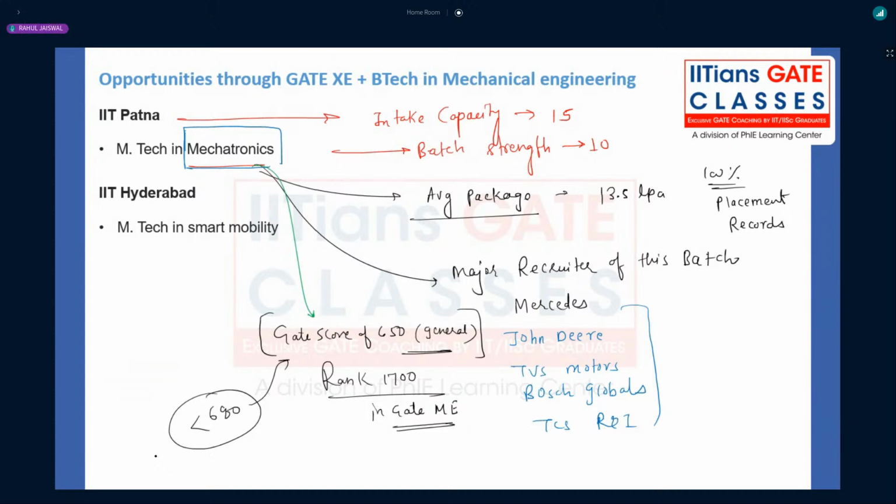Is that clear, all of you? Now let me move on to IIT Hyderabad smart mobility. Again, good placement records, and you can get through that. Again, almost similar for GATE XE. For GATE XE, let me just check. Just wait.